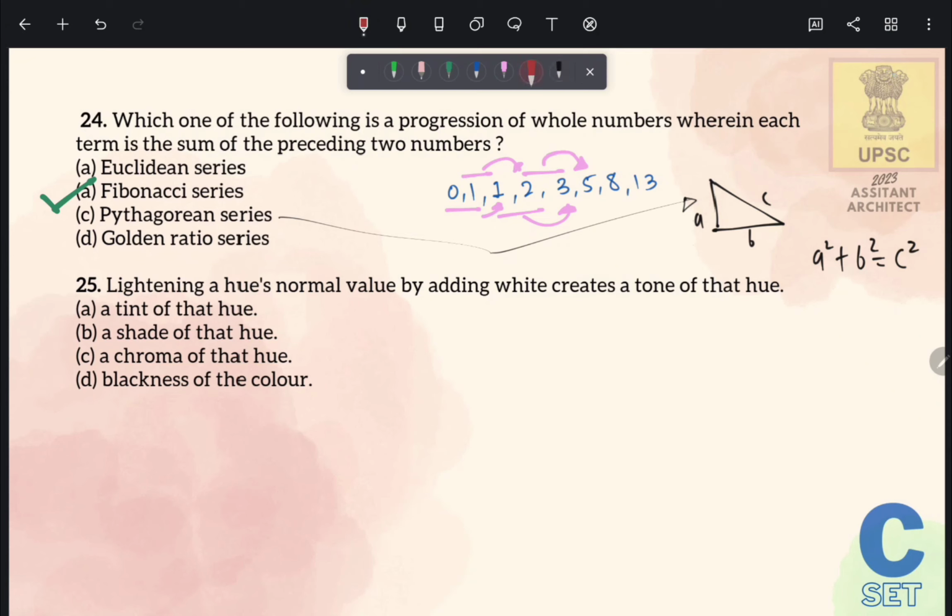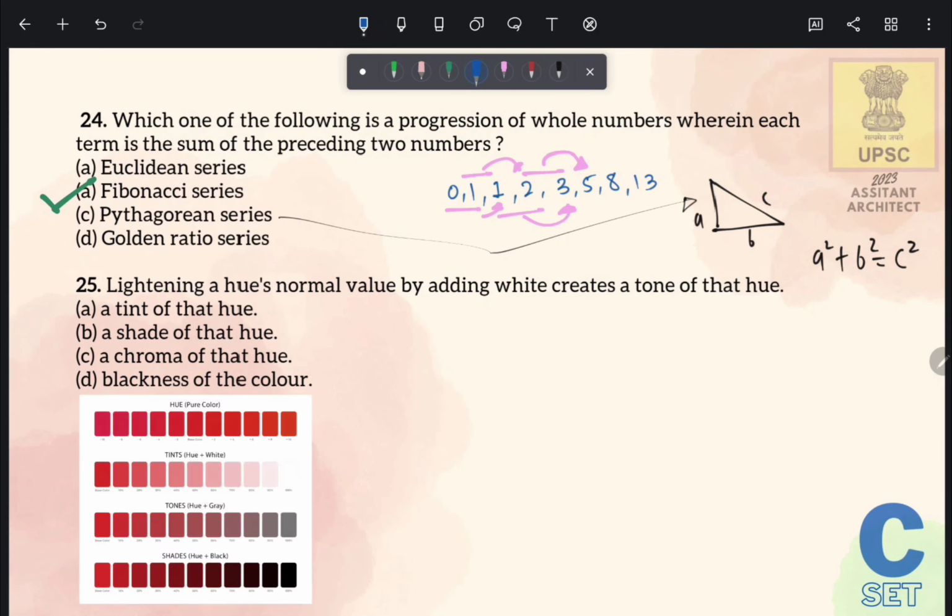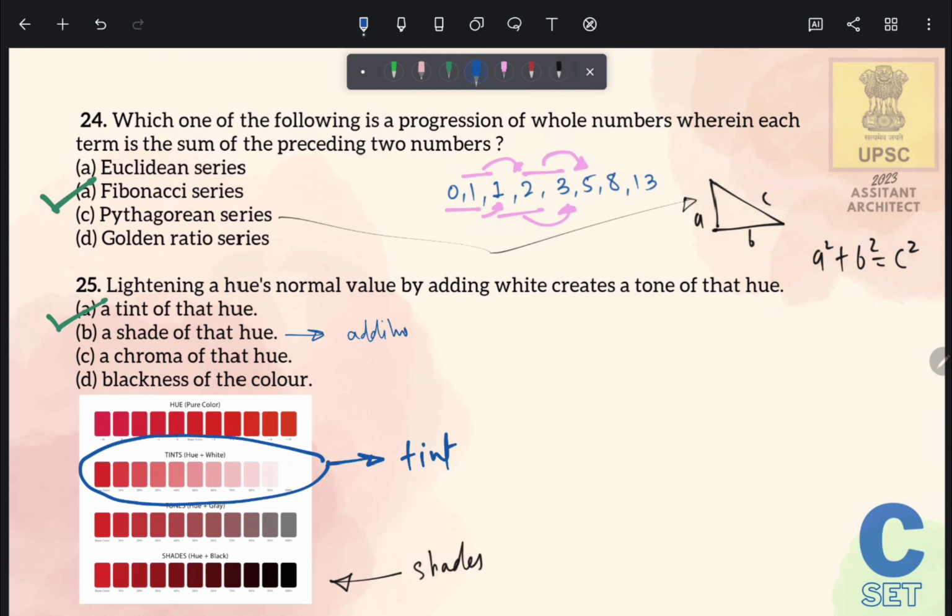Next question is lightening a hue's normal value by adding white creates a tone of that hue. When you add a white color in any of its base color, then it makes the tint of that color. Therefore the correct answer of this question is option number A, tint of that hue. Similarly, if you add a black color, then it will create its shades. Shades are the addition of black color.